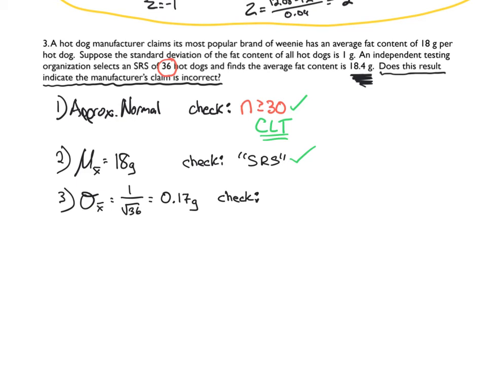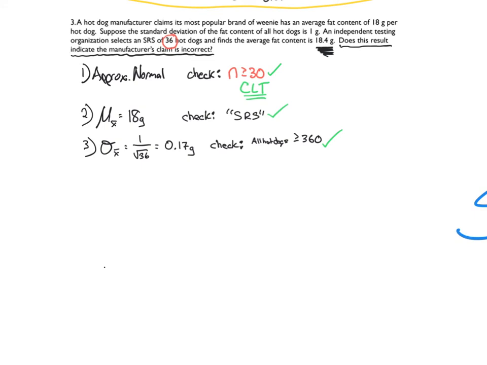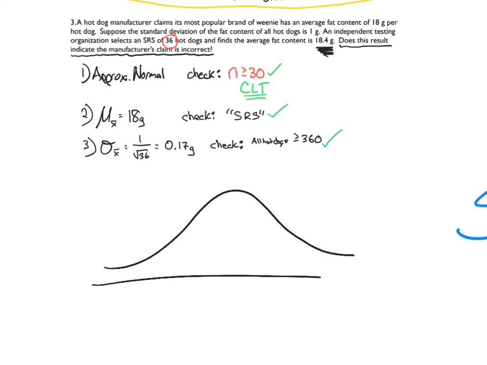So we're going to need to check the 10% rule. So all hot dogs, testing hot dogs. Yeah, all hot dogs. I guess we'll leave it like that because that's the words they use. All hot dogs, is it greater than 360? Do you think this hot dog manufacturer makes more than 360 hot dogs? I think that's safe to assume. So let's go ahead and check that off. And let's build chapter 2 work right here.